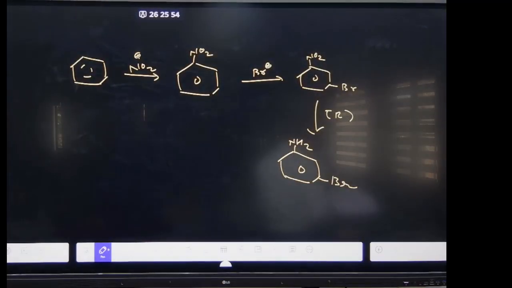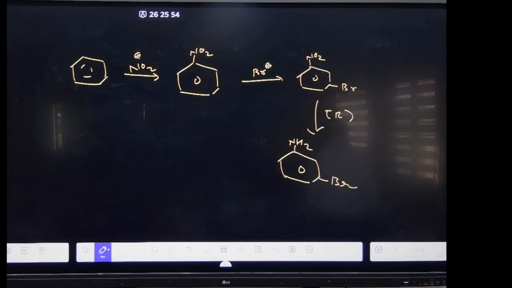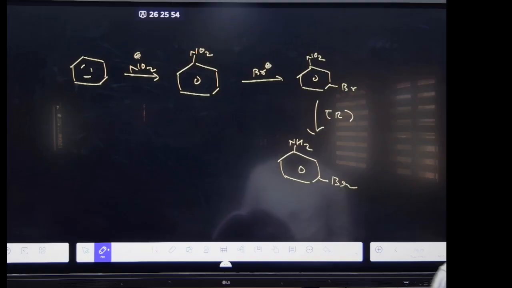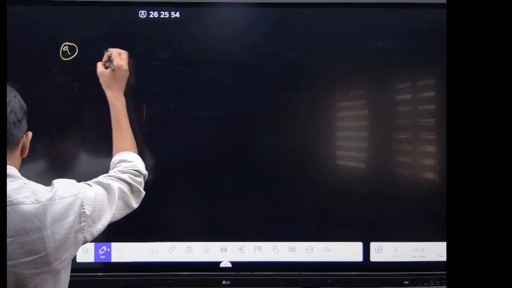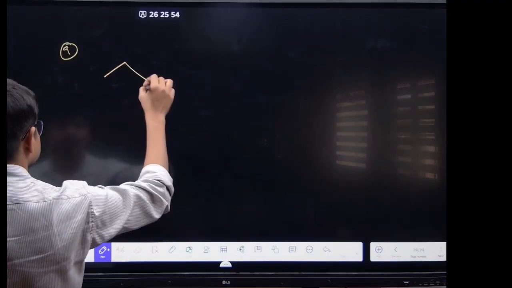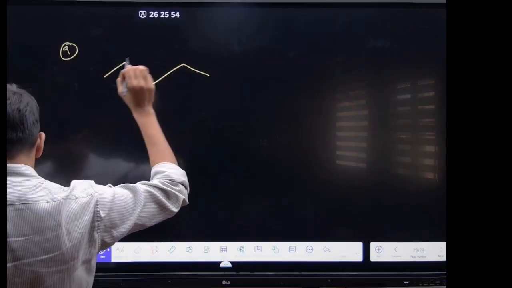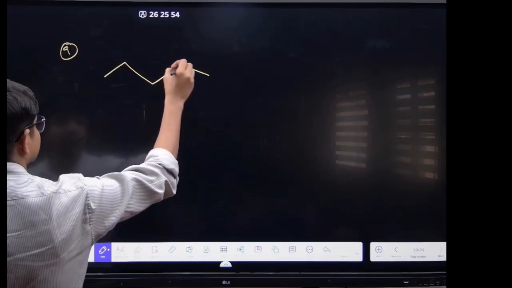Now question number 9. 4-methyl pent-3-en-2-one. First draw the structure of 4-methyl pent-3-en-2-one. One, two, three, 4 methyl.